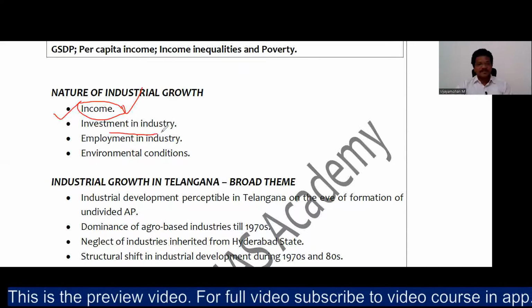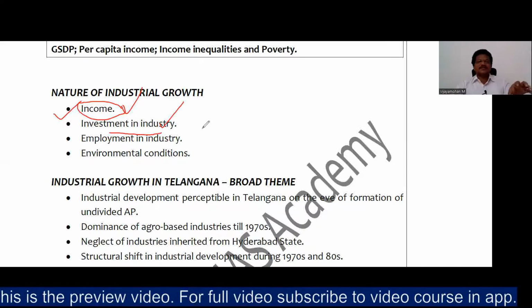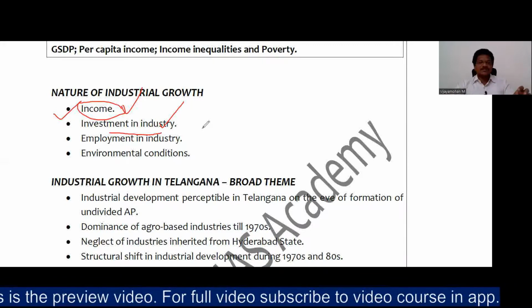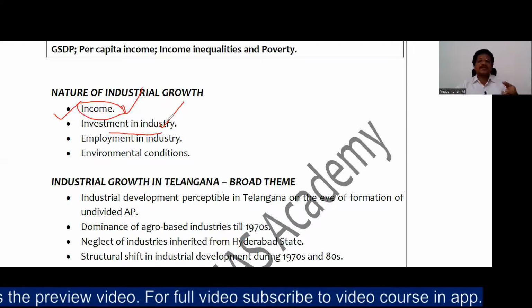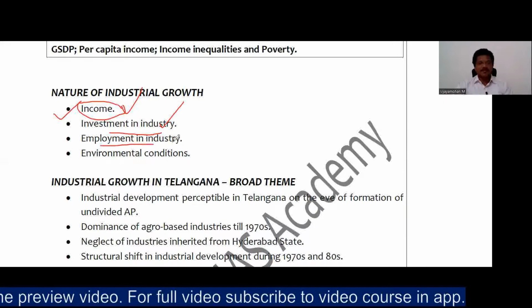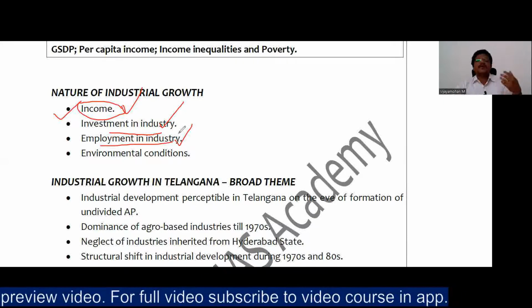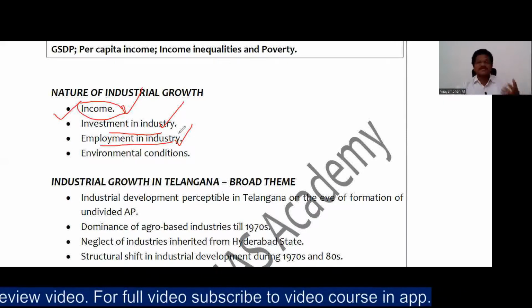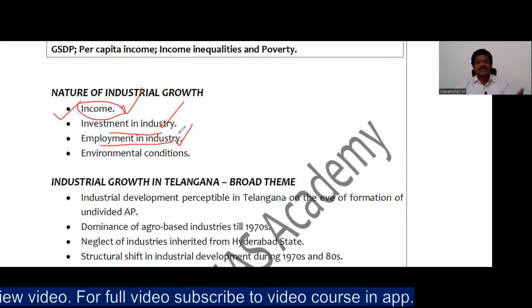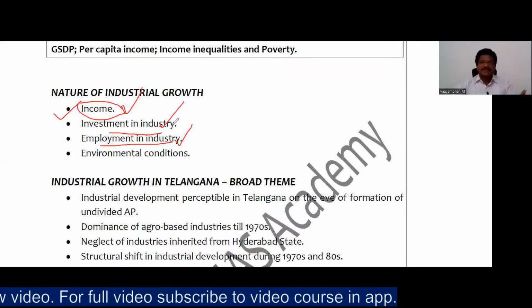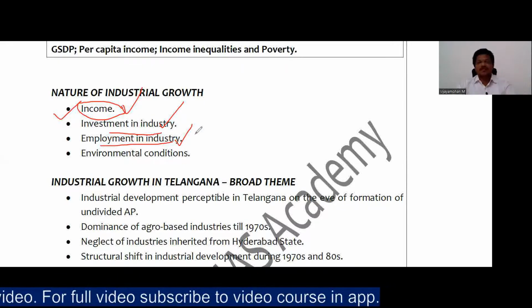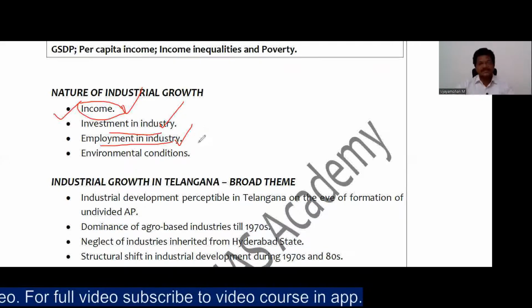Then investment in industry: what is the transition, or what is the journey of the investment in Telangana industry? And employment in industry. How has employment changed, whether it has increased or decreased? If it has increased, in what way has it increased? Is there any deprivation in the employment of industry, right?